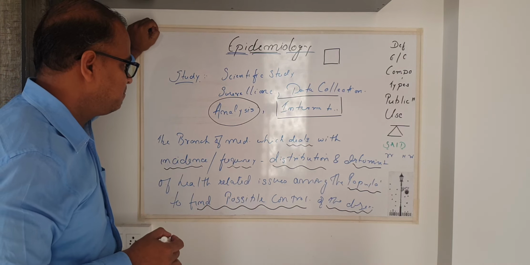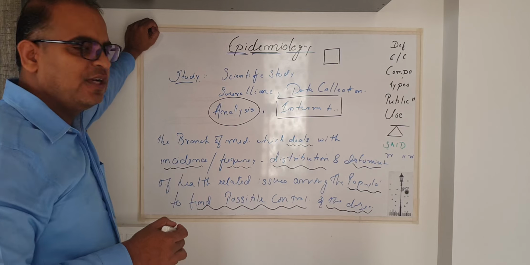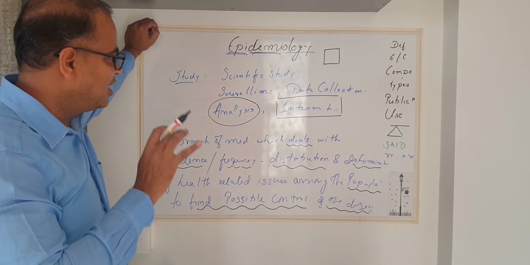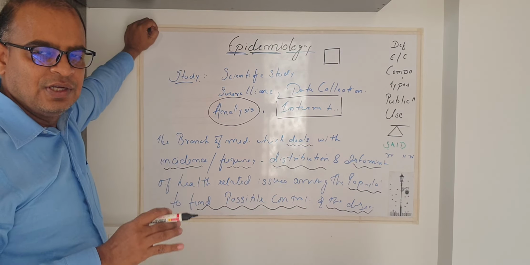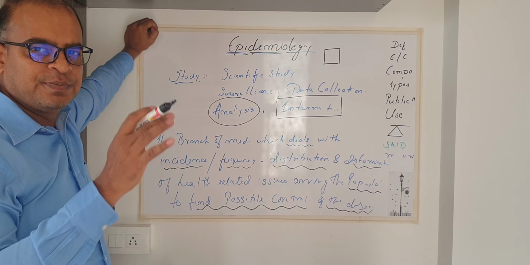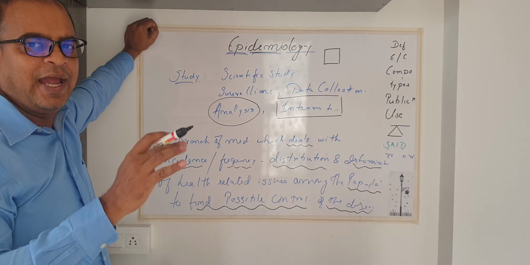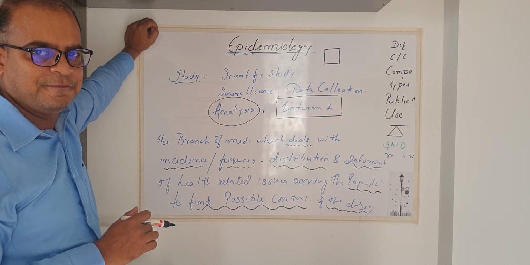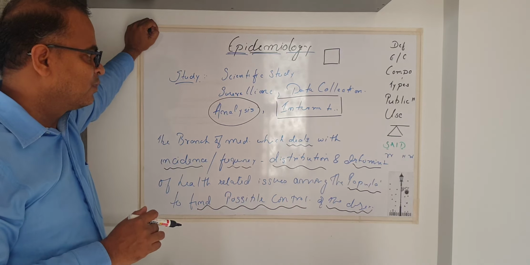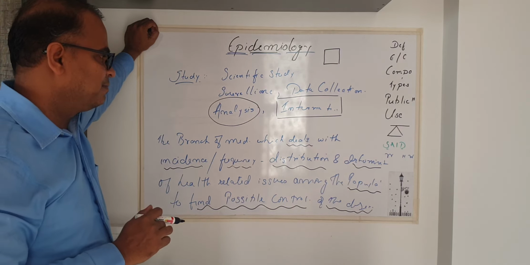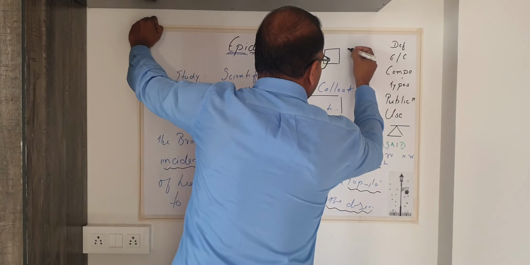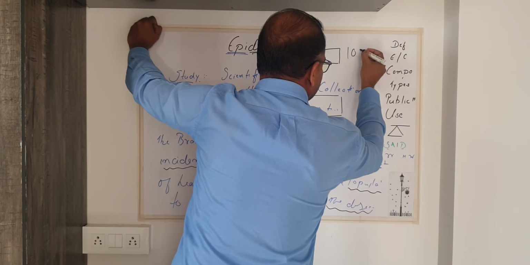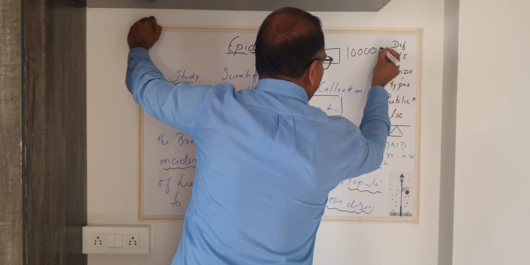For example, in a population of Nasik, a study was conducted to find a relation between the smokers and lung cancer. Now, what we have got, suppose the population of Nasik is 1 lakh. Let's assume it's 1 lakh.